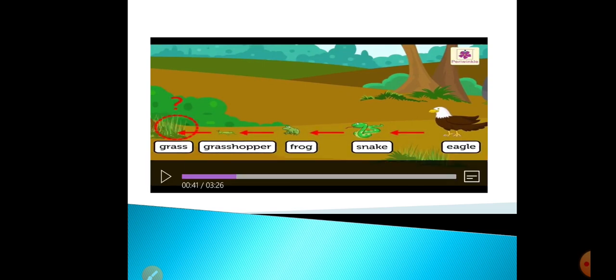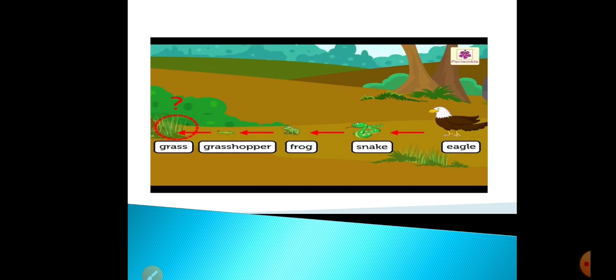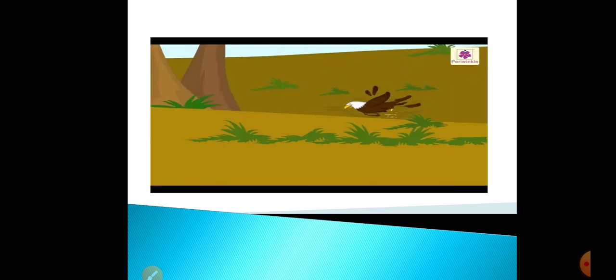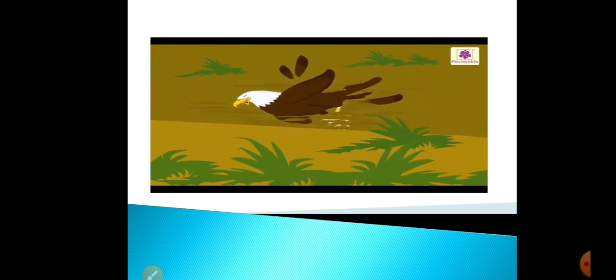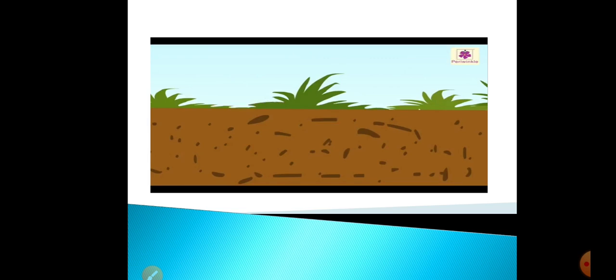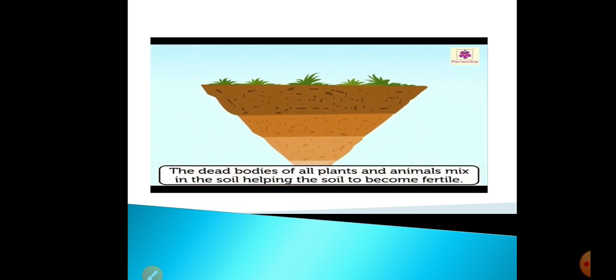You can see the grasshopper eating the grass, the frog is going to eat the grasshopper, then the frog is going to be eaten by the snake, and then the snake will be eaten by the bigger carnivore, the eagle. Now what happens when the eagle dies? It will be decomposed and become a nutrient for the soil. So all the dead plants and dead animals mix in the soil and help the soil to become fertile.